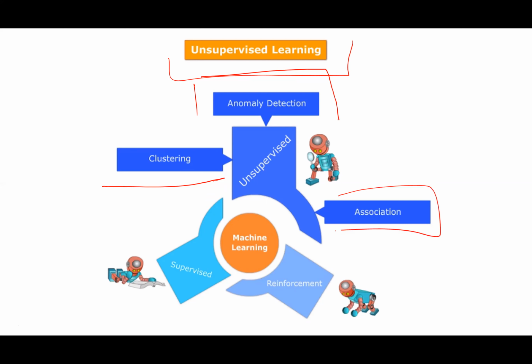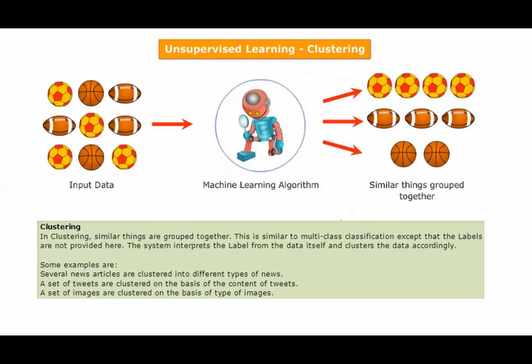Then we have association. Association means how can I club different things together in a supermarket? If you go to buy tea, the sugar should be placed somewhere next to the tea shelf, and biscuits and all the bakery products should be placed near the tea, milk and bread section, right? Makes sense. So how can I associate different data points together to make it more meaningful, right?